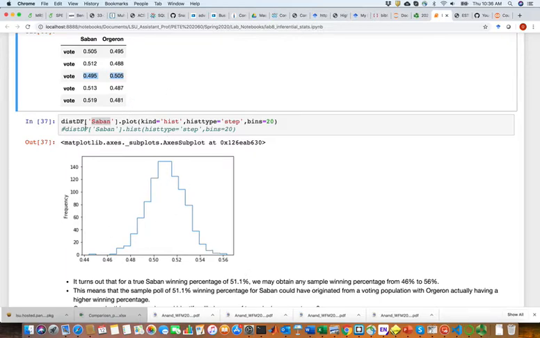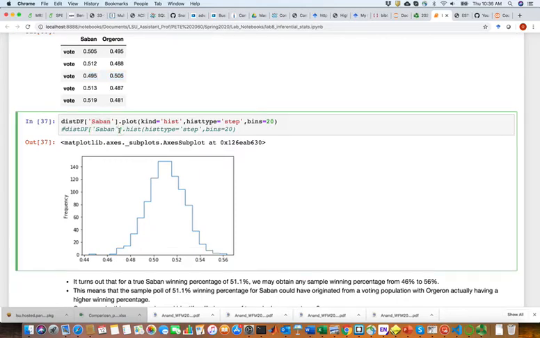I tried to explain it in words, but here we look at the histogram, right? We learned how to plot histograms on topic 6. This is what the histogram looks like for Saban winning. So Saban's win percentage could be as low as 46%, which actually means he's losing. And it could be as high as 56.